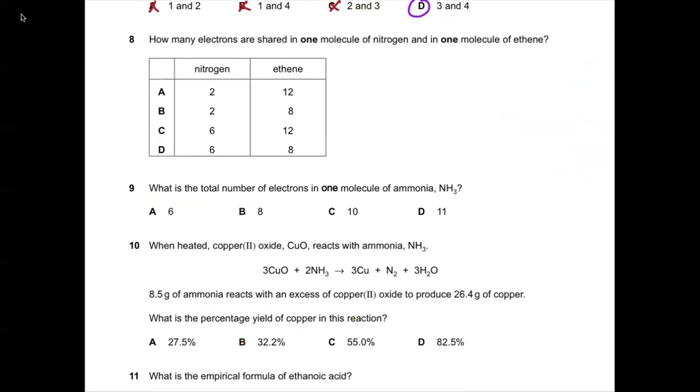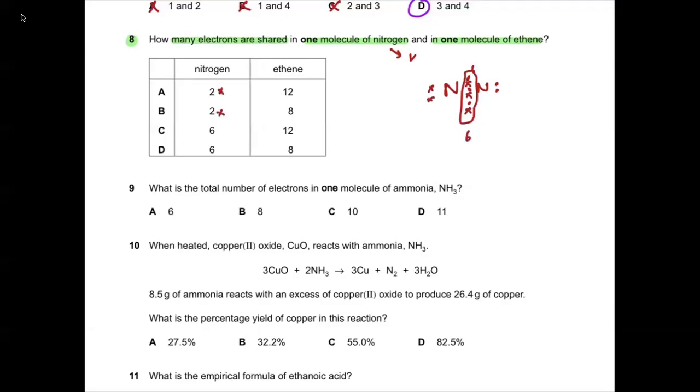Okay. Question number 8. How many electrons are shared in one molecule of nitrogen and in one molecule of ethene? So if you recall, nitrogen belongs to group 5. So nitrogen has 5 electrons in its valence shell, and when nitrogen shares its electrons, one nitrogen, second nitrogen, and third, so 3 electrons are shared by one atom. So in total, if you see how many electrons get shared, 6 electrons.